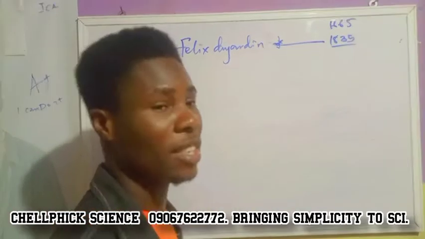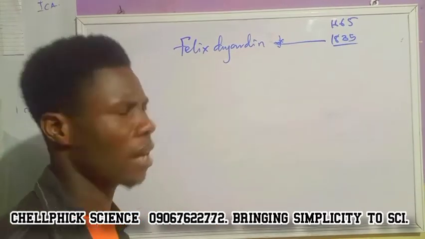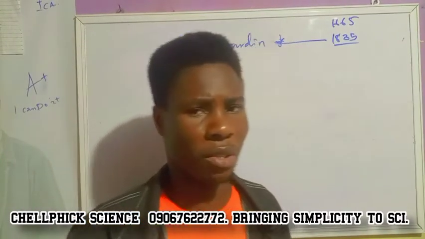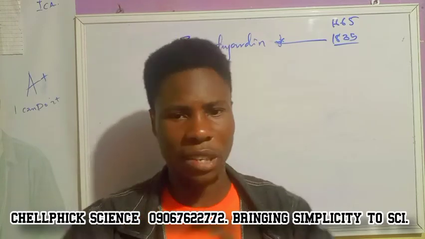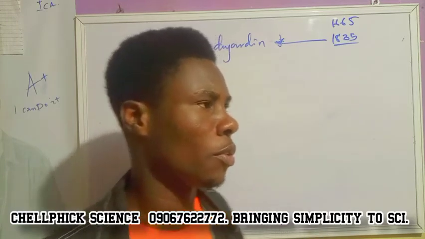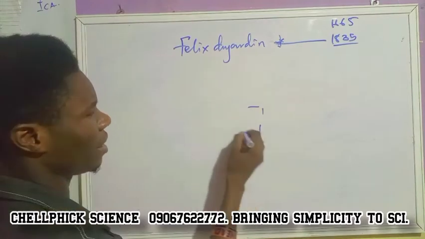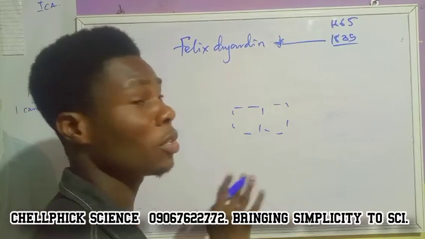So then Felix Dujardin did something very awesome. You know, I really love him because why? He didn't give up. He didn't look at it that everything about cell had been discovered. He did not give up. Robert Hooke had observed his own. He noticed that there is a box chamber, and he noticed that the box chamber was silent.